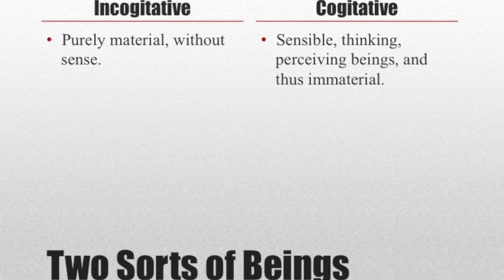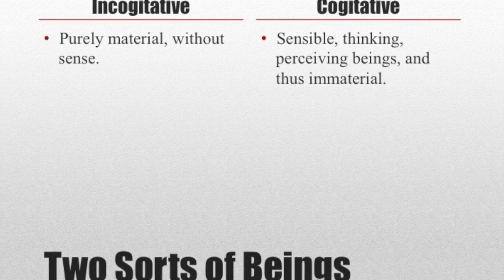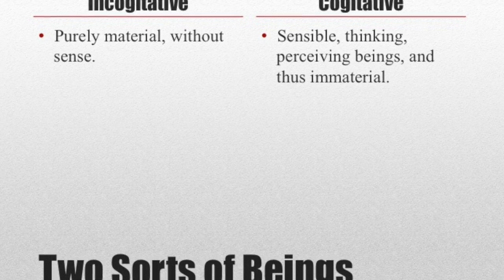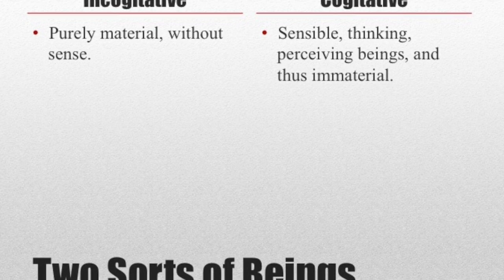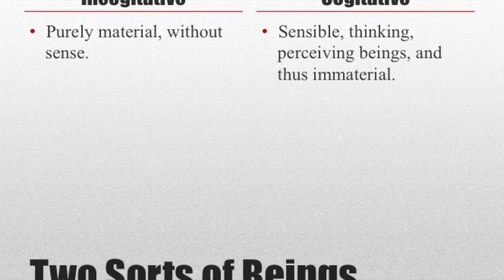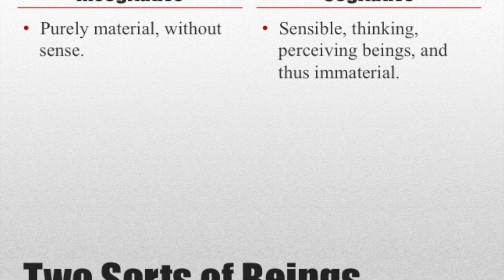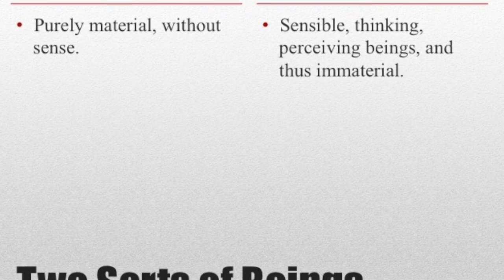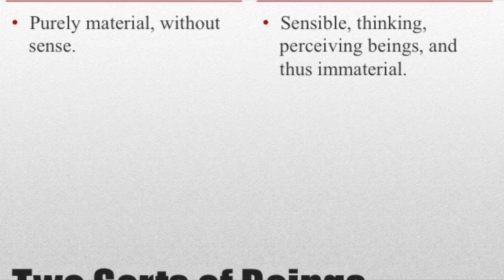In addition, according to Locke, there are two sorts of beings, incogitative and cogitative. The former is purely material, without sense, while the latter is a sensible, thinking, and perceiving being, which is typically immaterial. It is also important to note that an incogitative being cannot produce a cogitative one. Sense, perception, and knowledge must be properties eternally inseparable from matter and every particle of it.